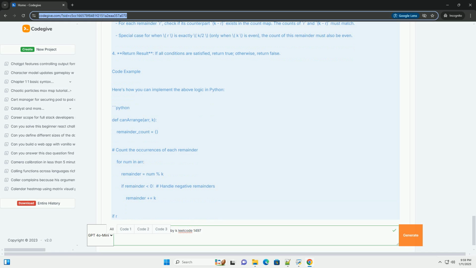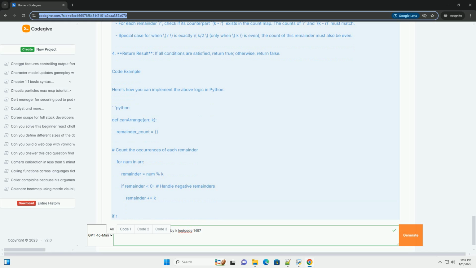Conclusion. This approach efficiently checks if the array can be paired up according to the specified conditions using a frequency counting technique. The overall time complexity is O(n), where n is the number of elements in the array.